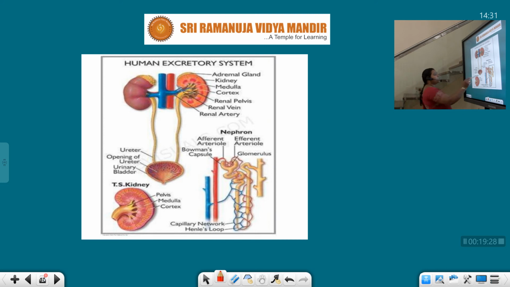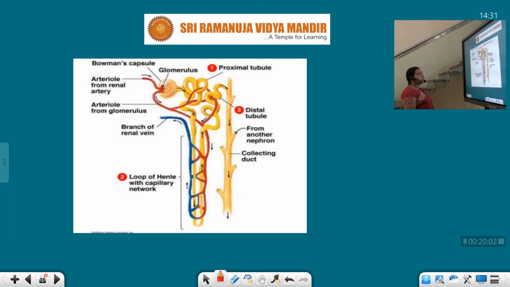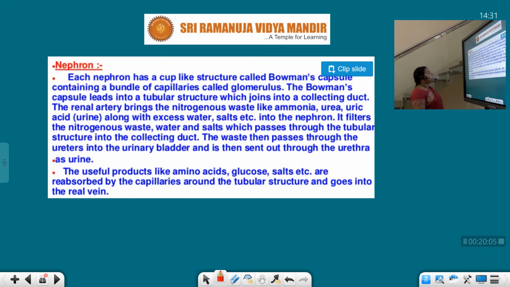These are the important parts present in the human excretory system: a pair of kidneys, ureters, urinary bladder, and urethra. See, this is the TS of the kidney, with pelvis, medulla and cortex. In our kidney we have the nephrons. The cells which help in excretion are called nephrons. This is the structure of a nephron, students. Now let us study the nephron.